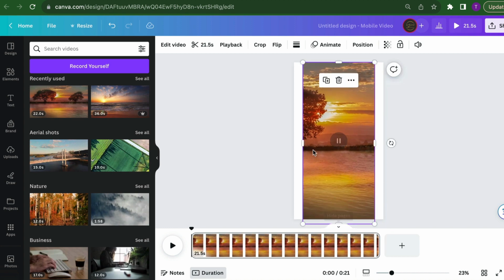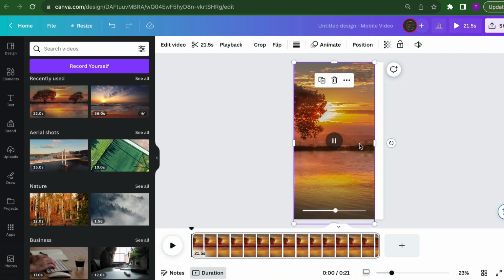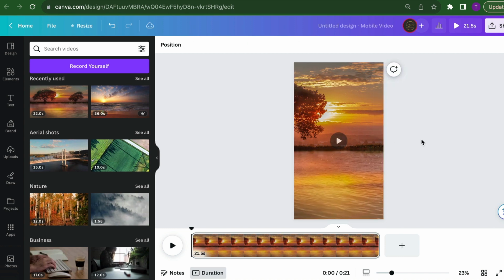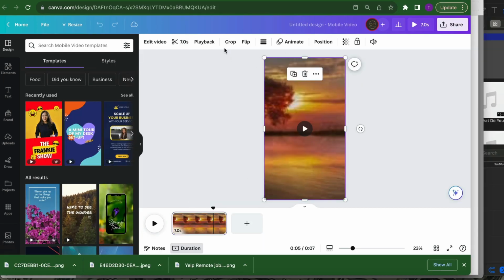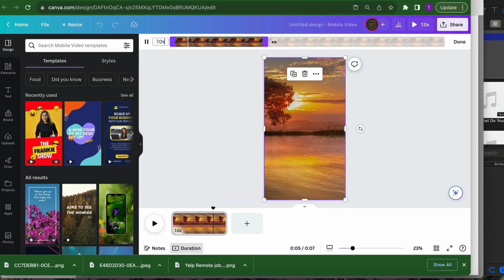Once you do that, you stretch it to ensure that it fits the template that you have, because remember, it's the YouTube shorts that we're going to be doing. Now you're going to click on the video like I just did, because we don't want the video to be so long.